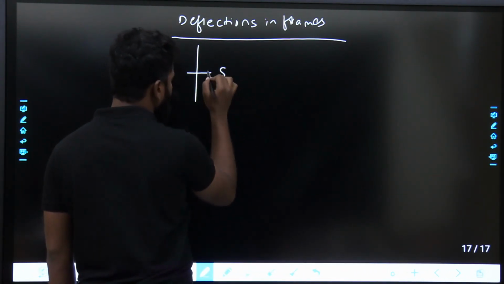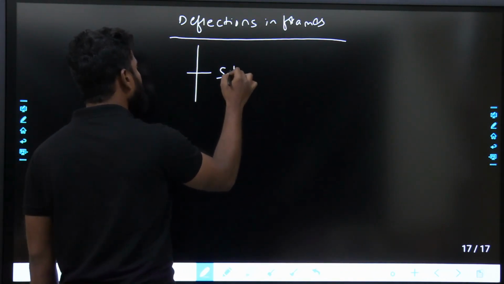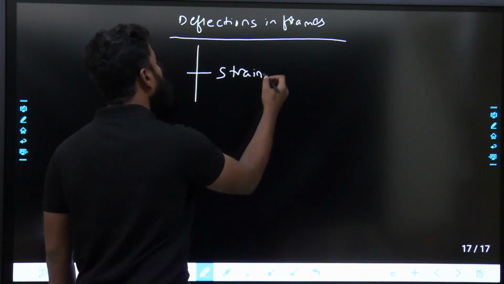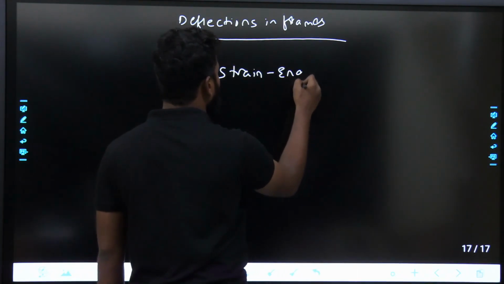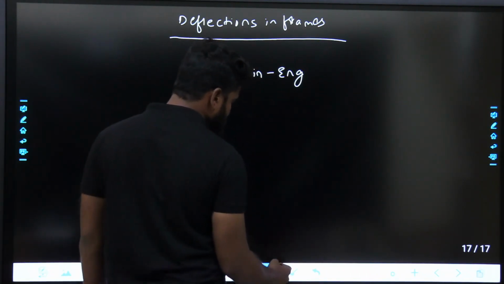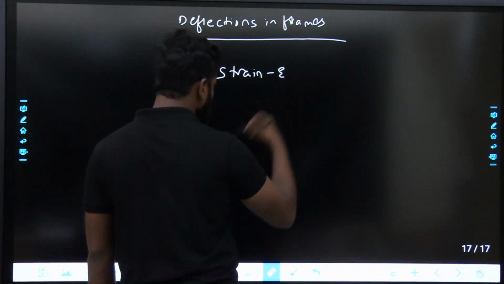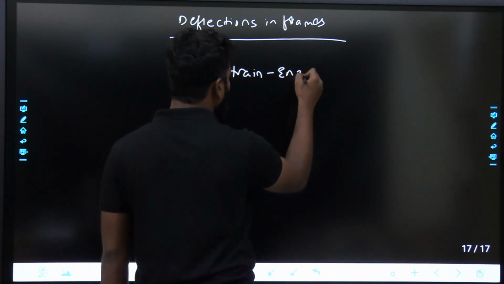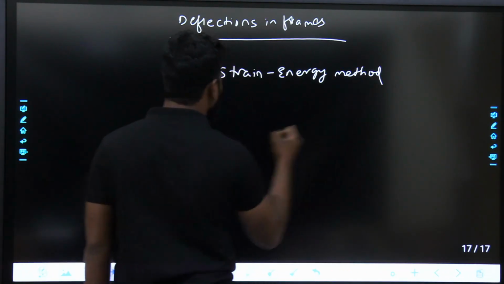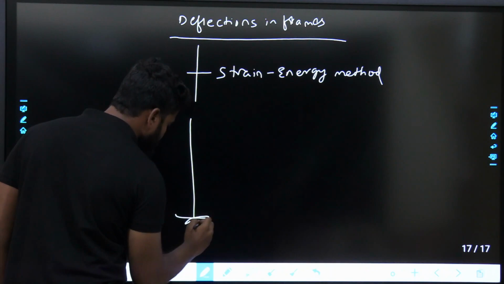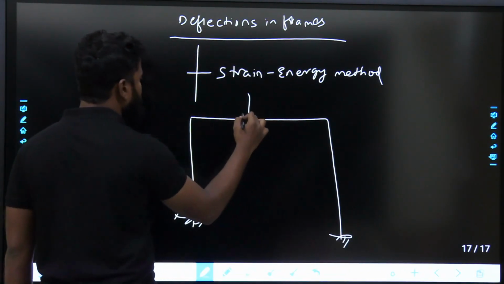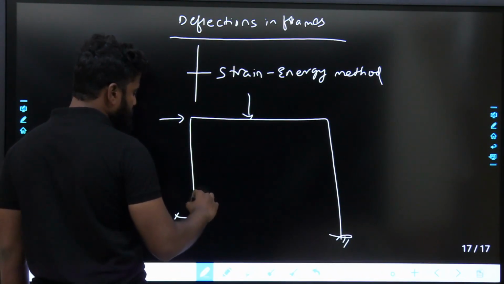Strain energy method means Castigliano's theorem 2 only. The application of Castigliano's theorem 2, how it is applied to find out the deflections, can be seen here in strain energy method. Okay, when you apply the load something like this, what exactly is the deflection over here?